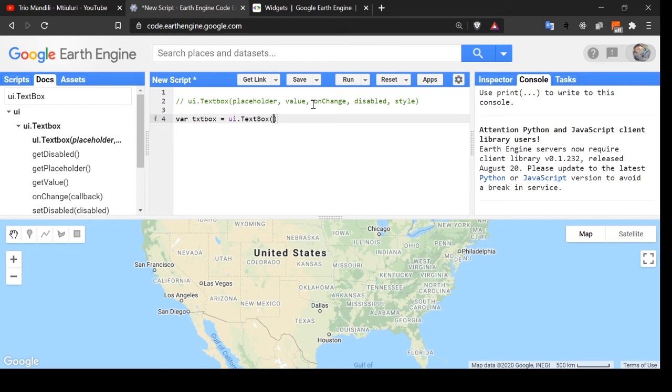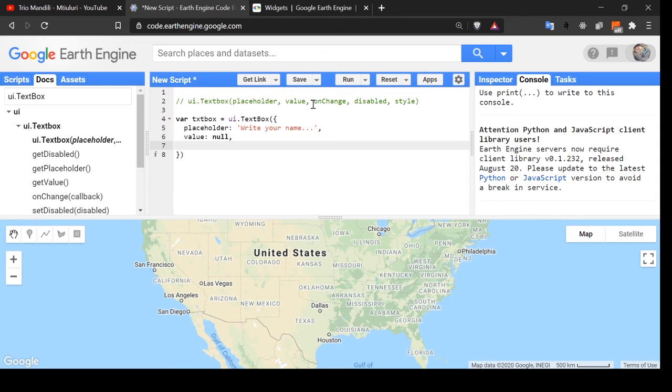You can also use it in a single line as shown in the documentation, but I prefer breaking the lines. Placeholder, you can write anything. Let's write your name. The next one is value. It may be null at first, and the next ones are onChange and disabled.